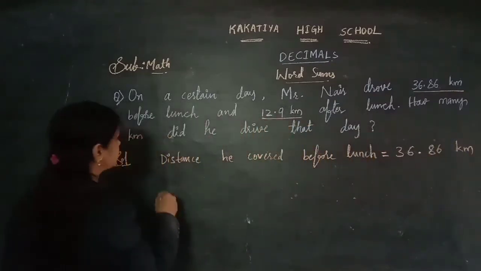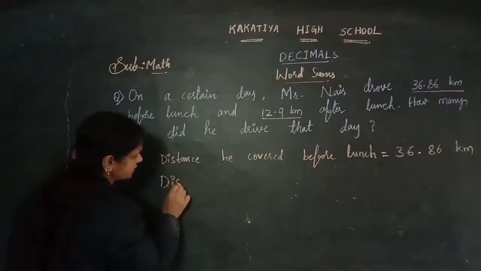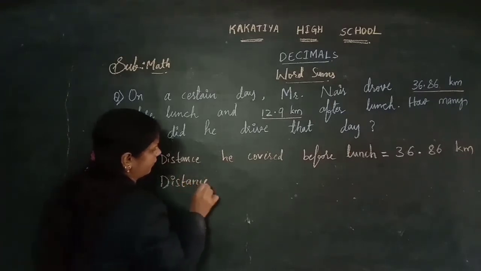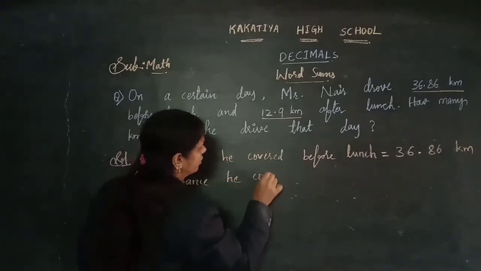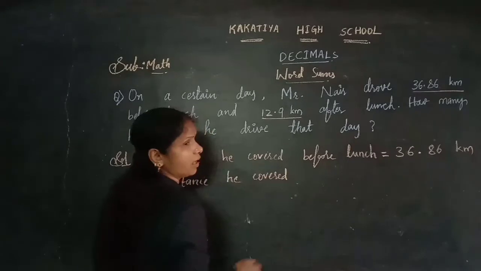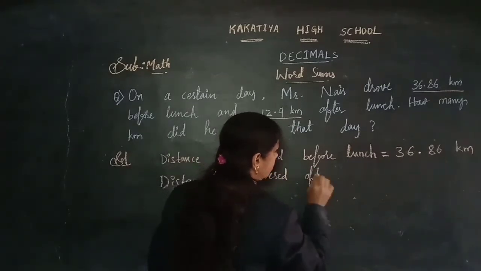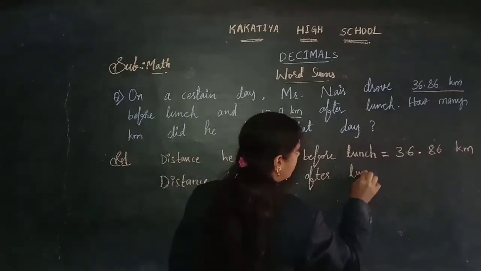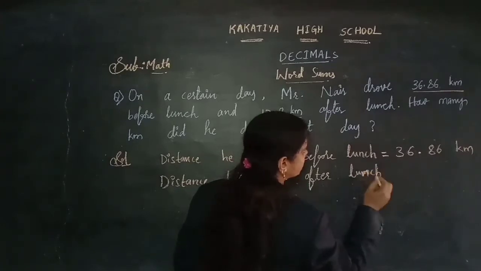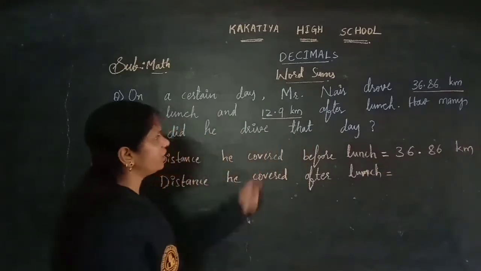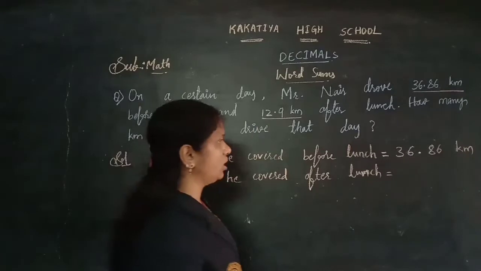And next, second step, distance he covered after lunch. After lunch he covered 12.9 kilometers.